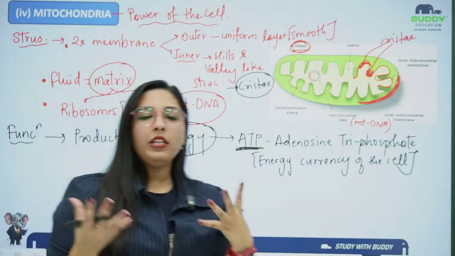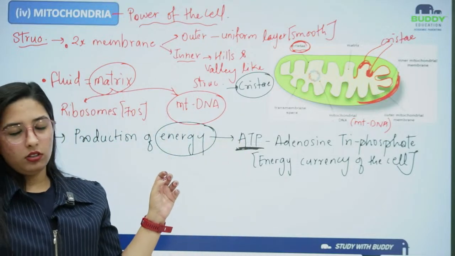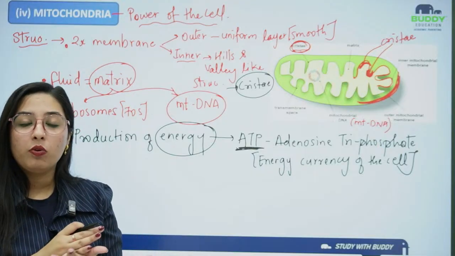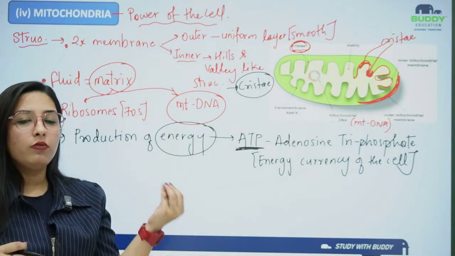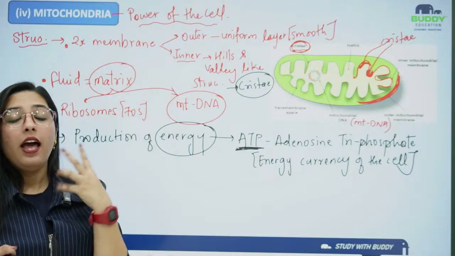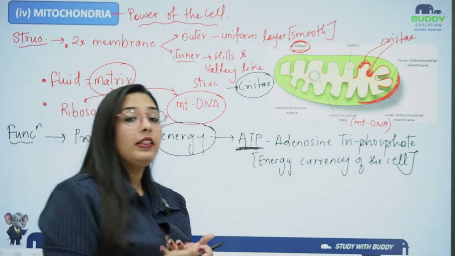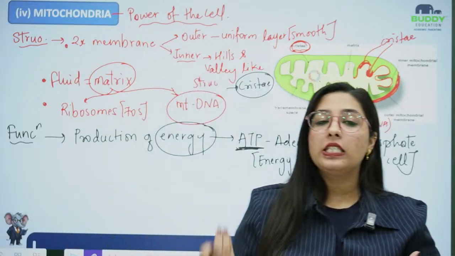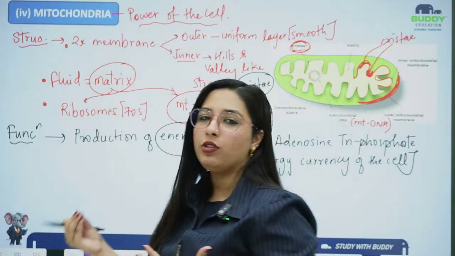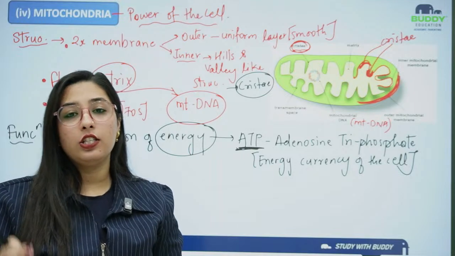So when oxygen is present, the pyruvate and everything will be going inside the mitochondria, and then there will be breakdown of what? The glucose will be breaking down into carbon dioxide, water and energy, and that energy will be liberated to the whole body, and there comes the ATP. That energy is released in the form of ATP, that is adenosine triphosphate. That's why we are calling ATP the energy currency of the cell.